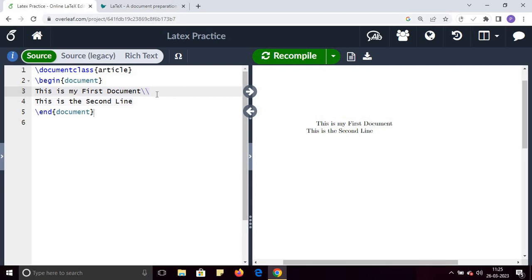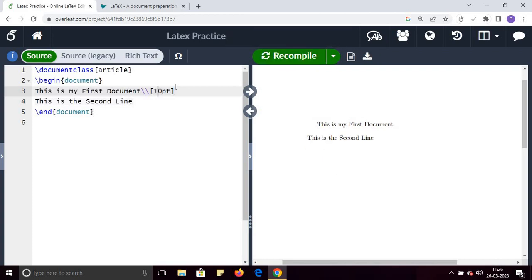Just click here, and I will use a 30 point line spacing. If I click on recompile, you can see the line spacing between these two lines is 30 point. You can easily see the difference if you decrease it.